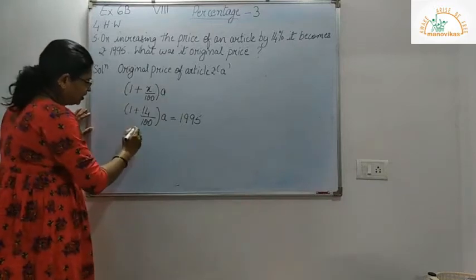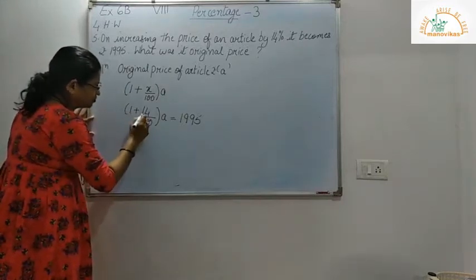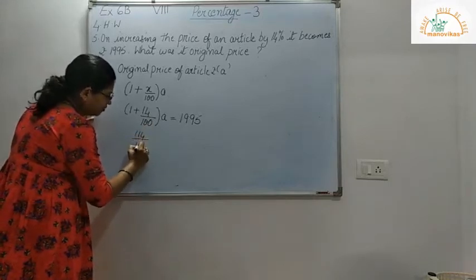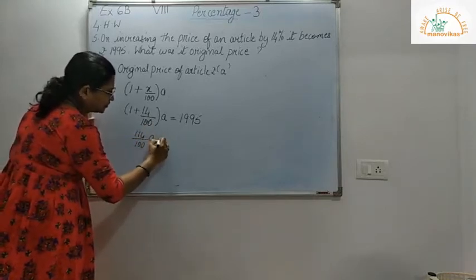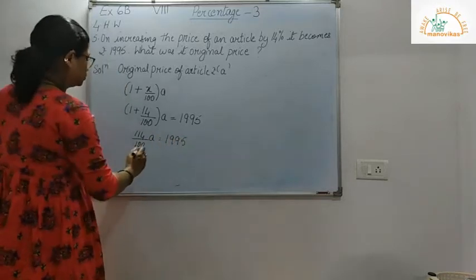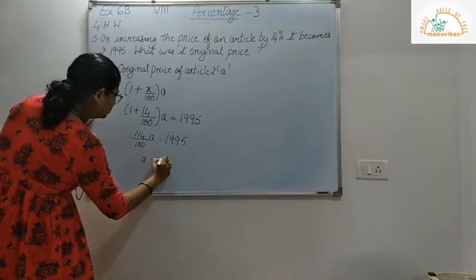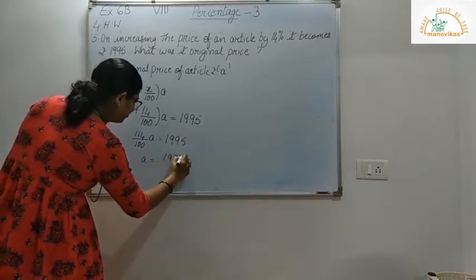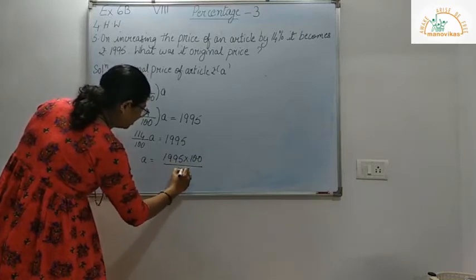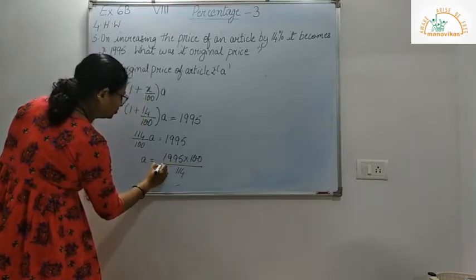So now let us solve this. So cross multiplying, you will get here 100 plus 14 divided by 100. So it comes to 114 divided by 100 into A is equal to 1995. So A is equal to 1995 into 100 divided by 114.